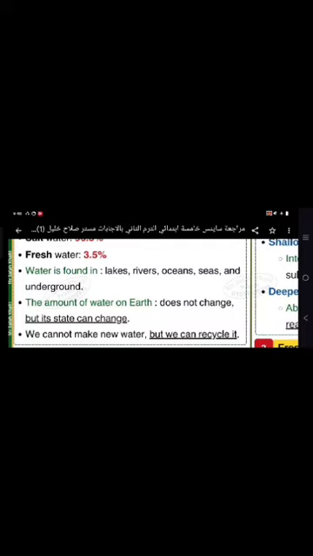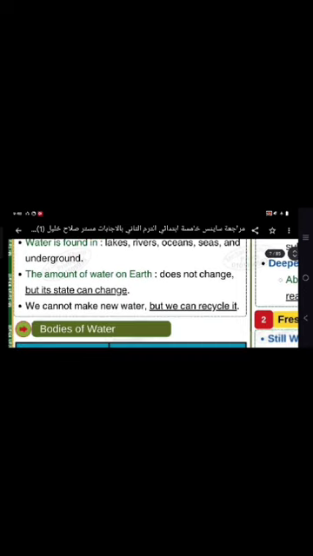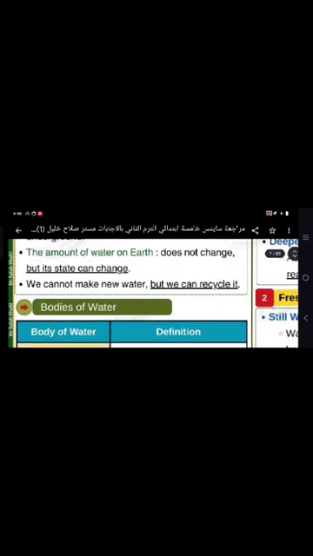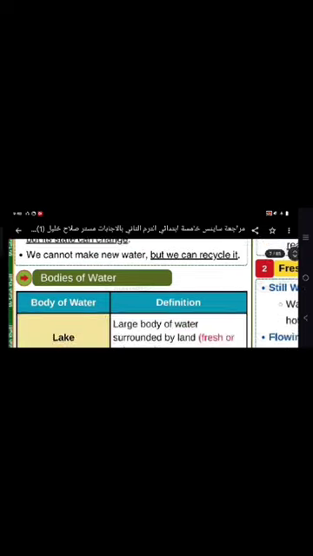Water can be found in lakes, rivers, oceans, seas, and underground too. The amount of water on Earth doesn't change, but its state can change. So it is still the same, 71. We can't make new water, but we can recycle it, like we've mentioned before.